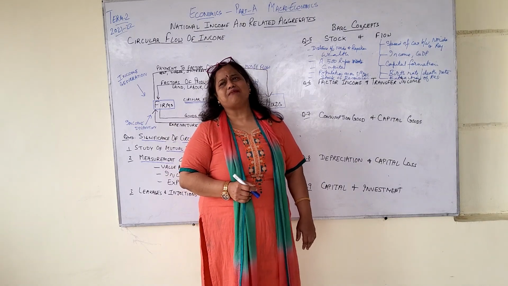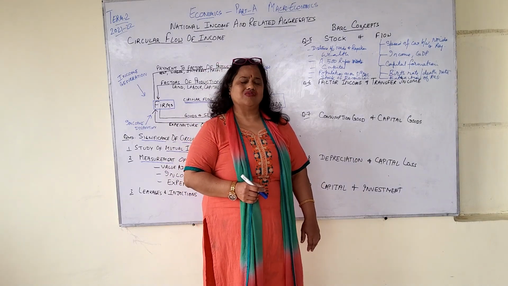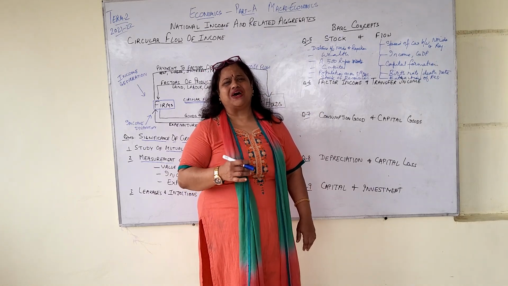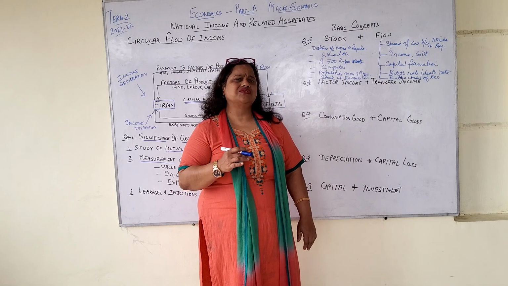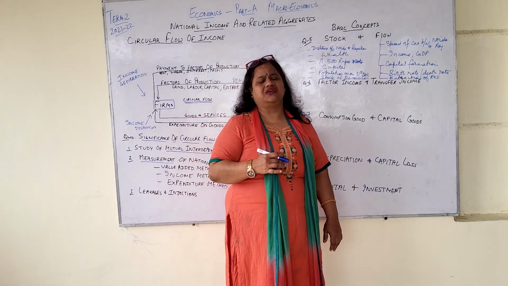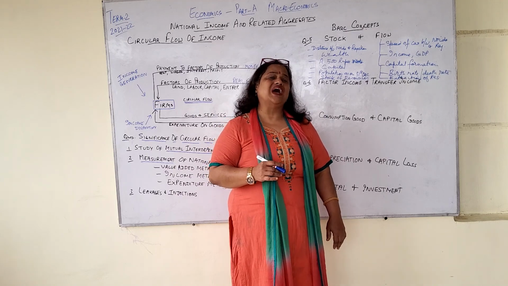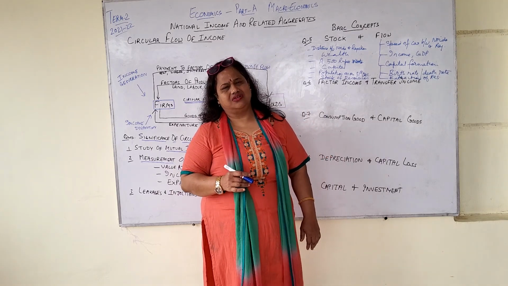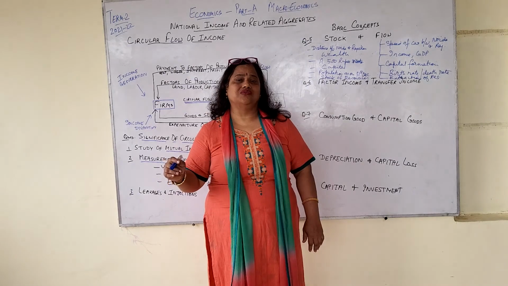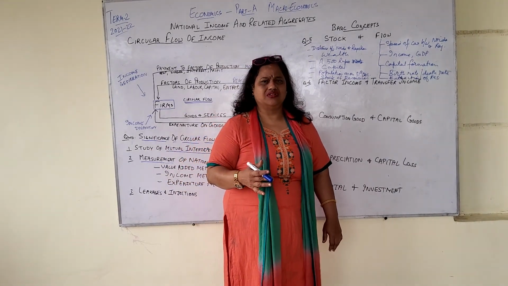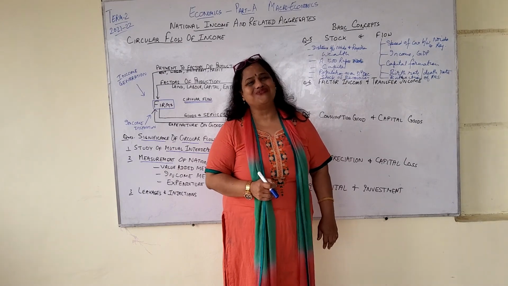Then if I take an example of your savings account. In my bank account, if I have say 5 lakh rupees, a savings account deposit in a bank, that is 5 lakh. That is a stock. But suppose I withdraw 50,000. That becomes flow. Withdrawal becomes flow. And similarly, if I deposit 10,000, deposit also becomes a flow.